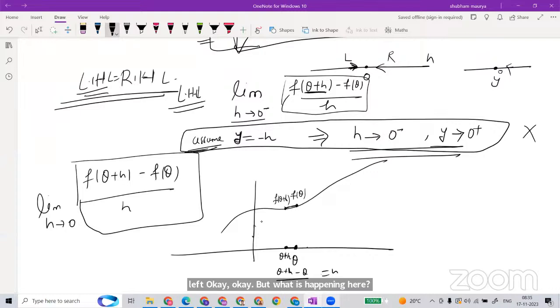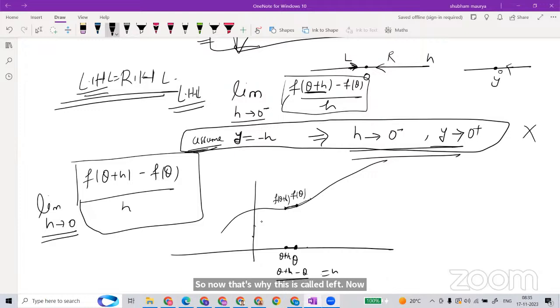Differences, the output difference upon the input difference, and I am making that difference very, very close to zero, which is the meaning of h goes to 0. It is from the left. Sir, in this case, since it is just 0, we can also take it from the right-hand side. So that's why this is called left.